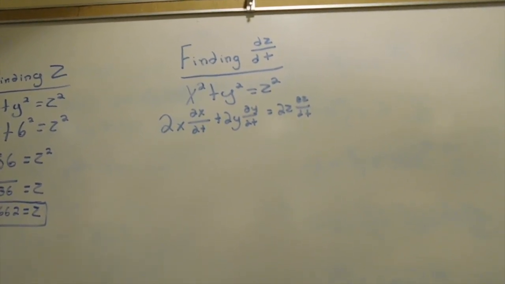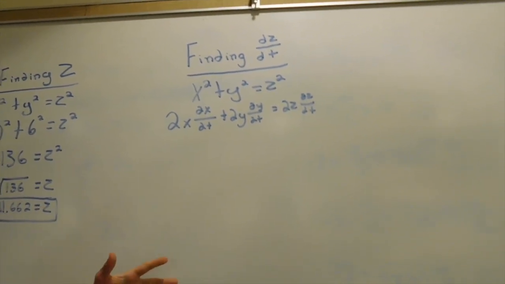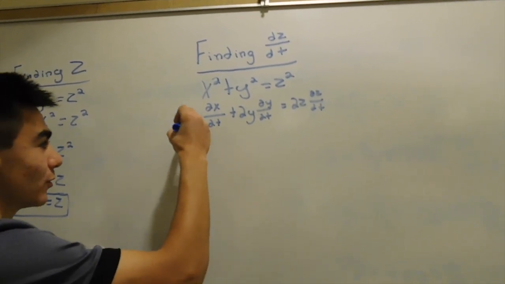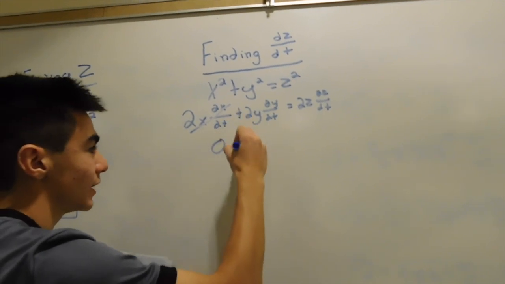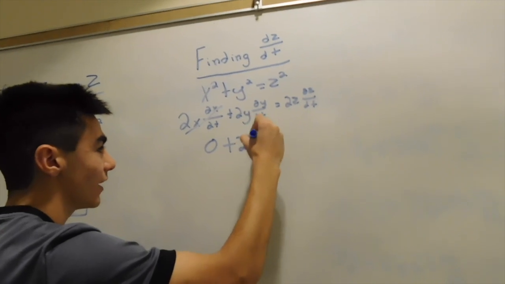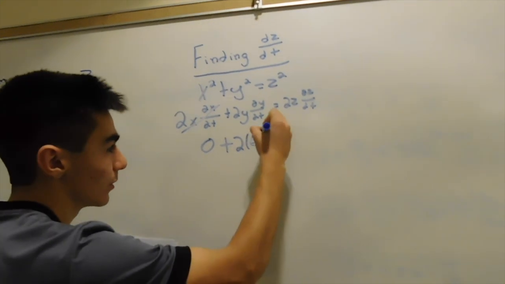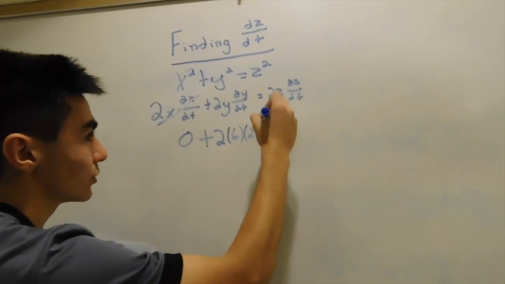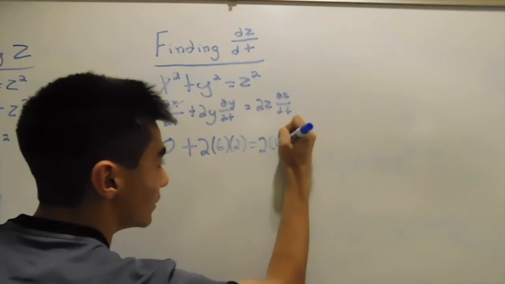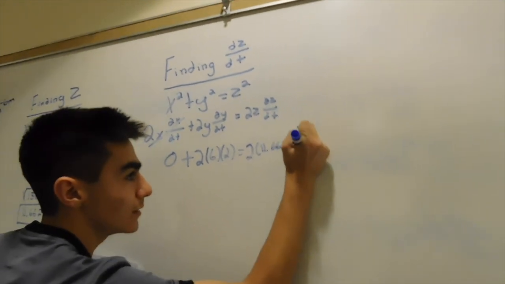Since the distance between the wounded soldier and the Coca-Cola launcher, x, is never changing and always remains 10, we can consider dx/dt to be 0. So 0 plus 2 times our y value of 6 times dy/dt, the speed of the Coca-Cola launcher, which is 2, equals 2 times our z value, 11.662, times dz/dt.